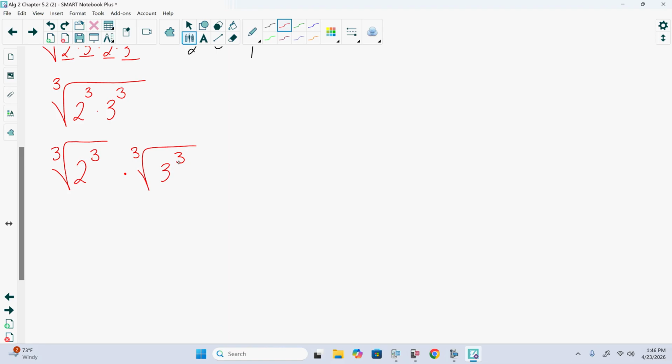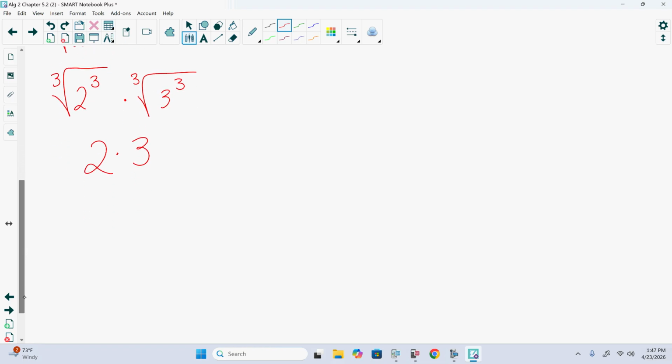The cubed root of 2 cubed is 2. The cubed root of 3 cubed is 3. 2 times 3 is 6. So the cubed root of 12 times the cubed root of 18 is 6. Questions on this here?